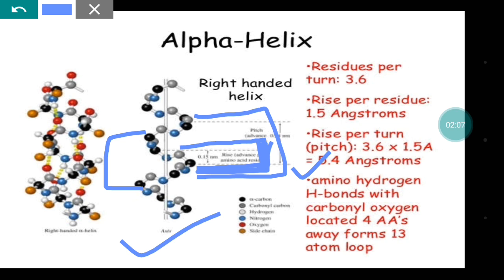It means that a hydrogen bond is formed between the first and fourth amino acid, okay, that is 13 atoms away from each other. So if it is the first amino acid, it is going to form the hydrogen bond here, and this will be the fourth amino acid. So first and fourth will form the hydrogen bond. Why? Because it has an amino group as well as a carboxyl group. So oxygen, hydrogen and nitrogen are there, so it can form the hydrogen bond easily.